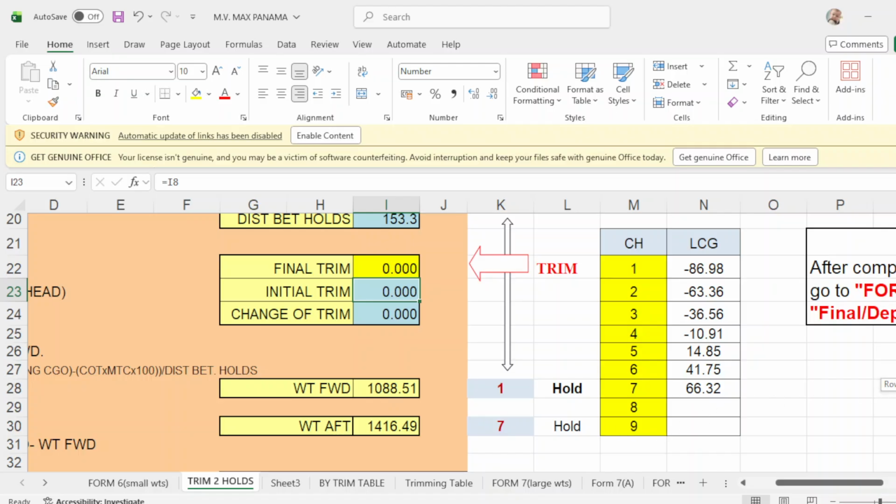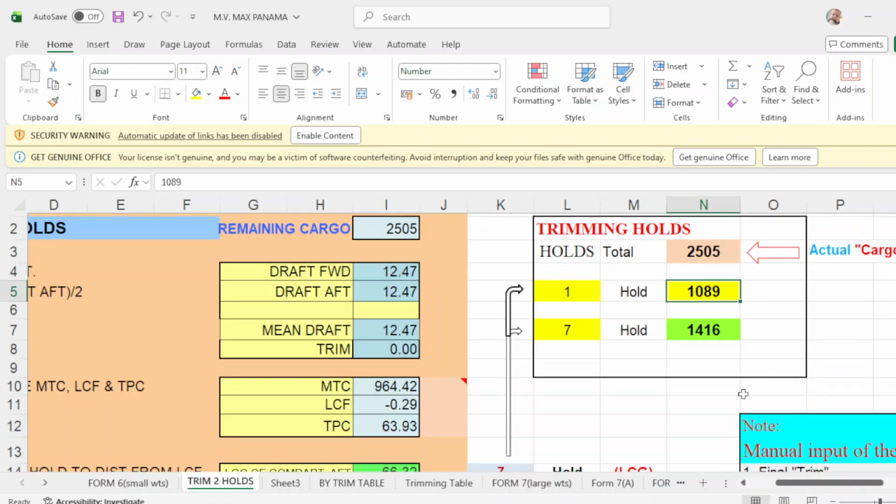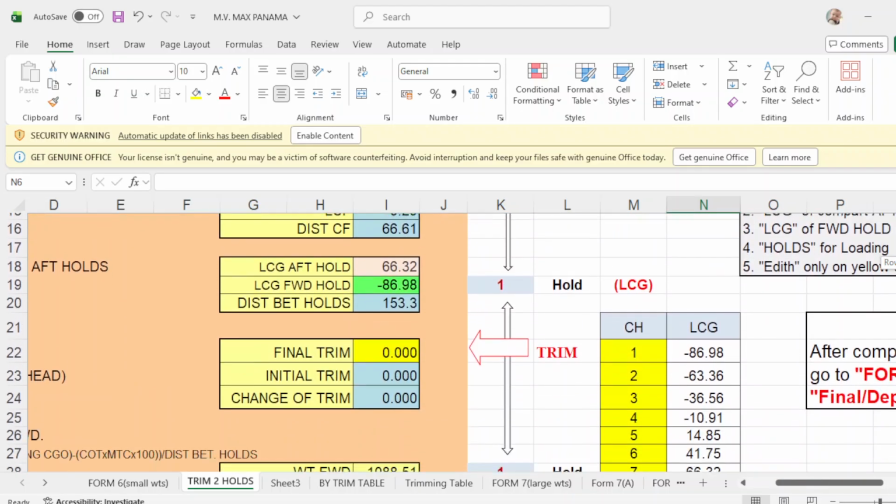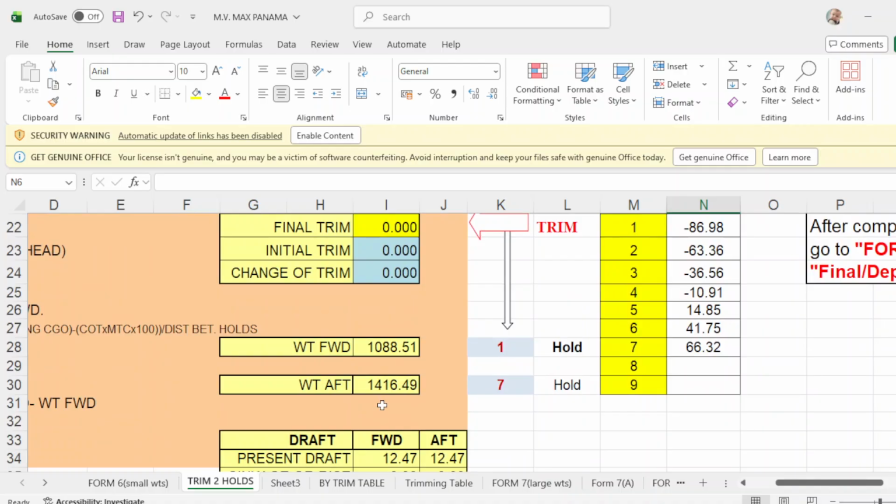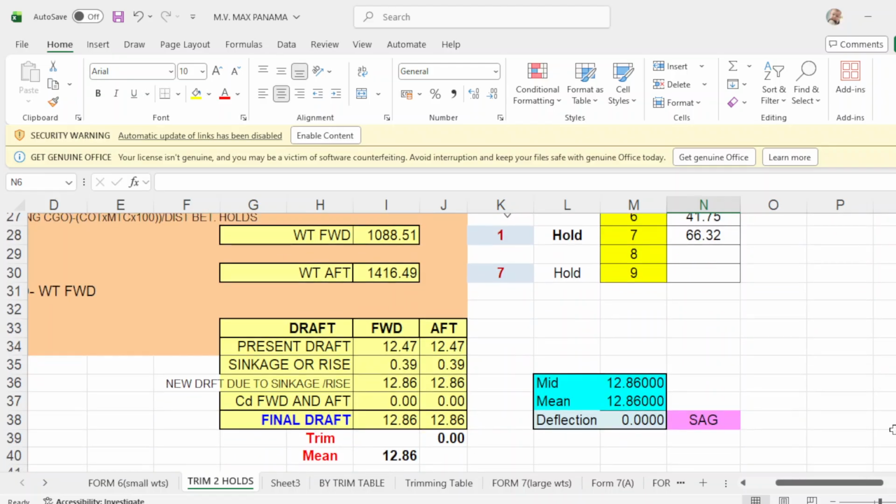Just put 1088 here, and number 7 would be 1417. Your departure draft would be 1286 forward, 1286 aft, 0 trim, and mean is 1286. Your mid draft is the same and 0 deflection. Take note, this is a good program actually because your flexion is almost the same, 0.